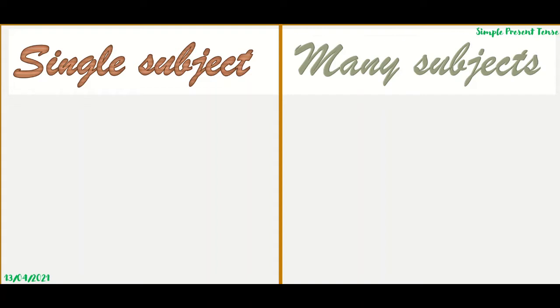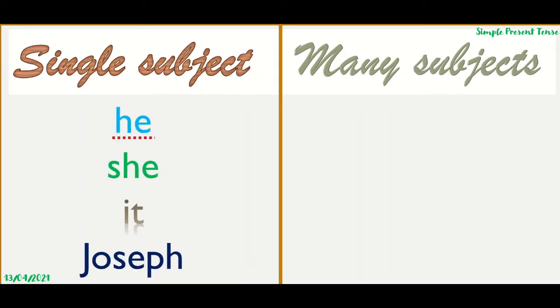Secondly, there are two types of sentence structures for simple present tense. One structure for a single subject, the other structure for many subjects, which contain many nouns or many subjective pronouns. Single subject contains he, she, it or Joseph, the name of a person.